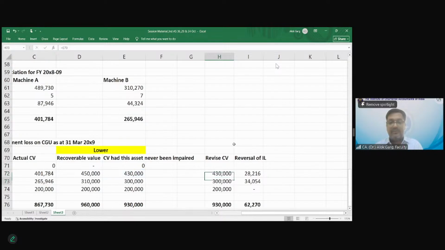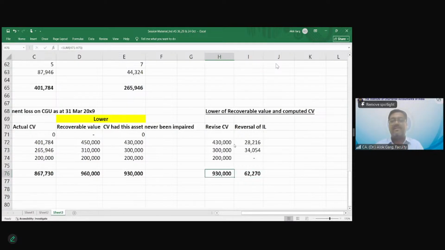The standard wants to see that you cannot reverse more than what the value would have been had the impairment never happened, you cannot reverse beyond that carrying value, right?